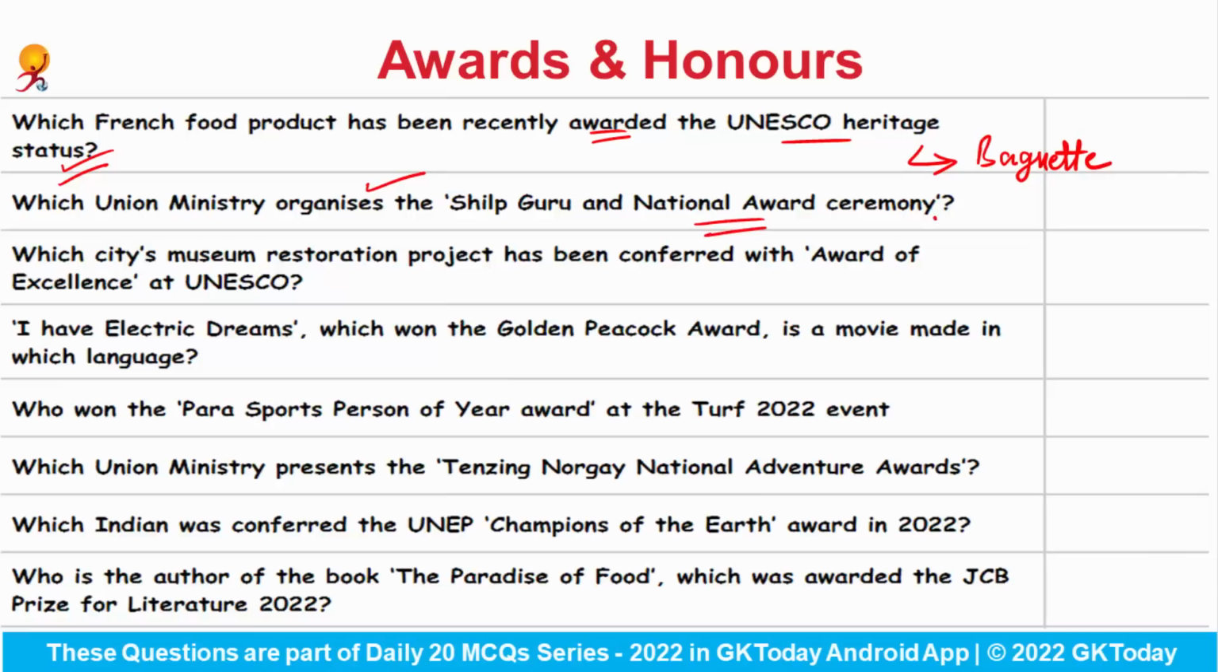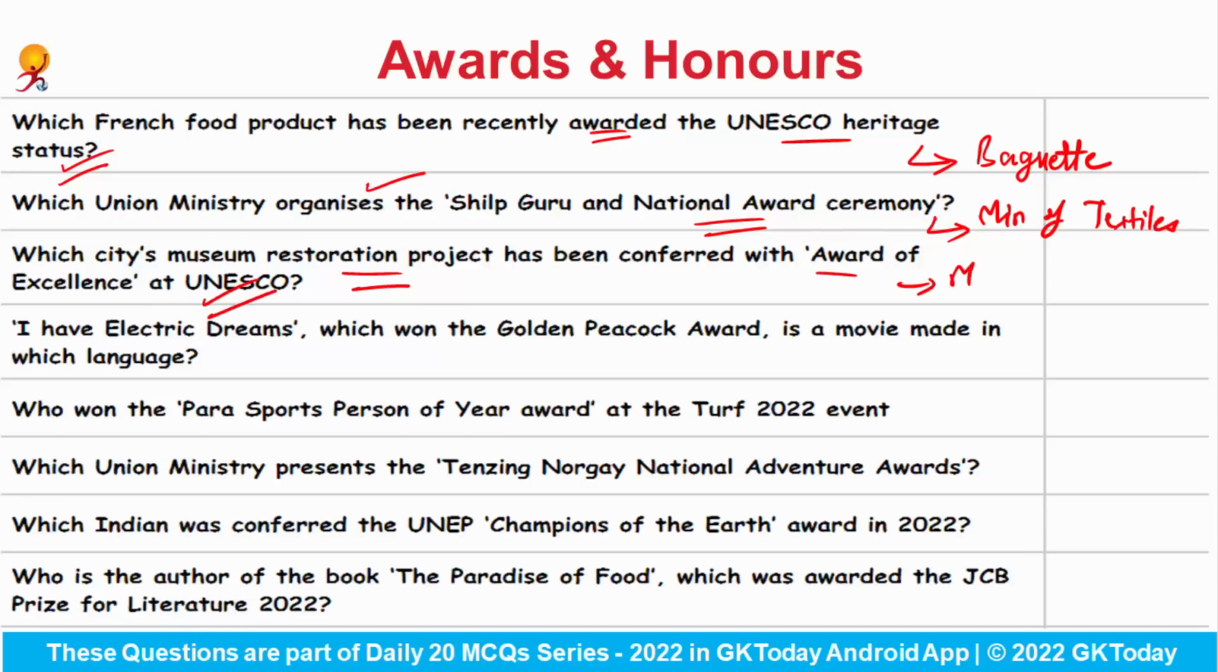Okay. Which union ministry organizes the Shilp Guru and the National Award ceremony? So this has been organized by the Ministry of Textiles, and this award is conferred to legendary master craft persons in the field of handicraft whose work has actually preserved the craft heritage of the country.